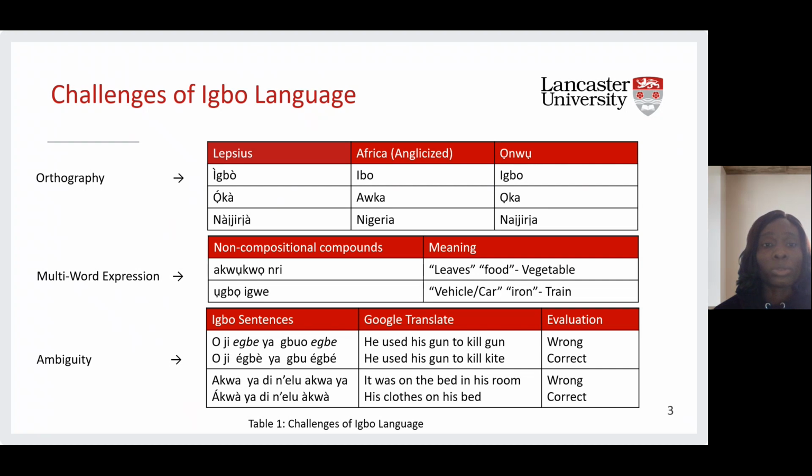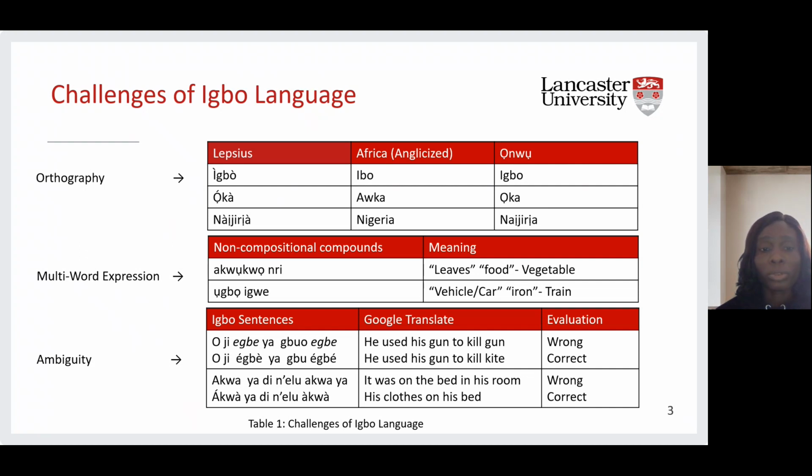The first is the one which makes use of the diacritics, the second is the African or Anglicized, where the diacritics were stripped off, and the third makes use of only the dot diacritics. From the table here, we can see some of the text written using these various diacritics and the way they are written.